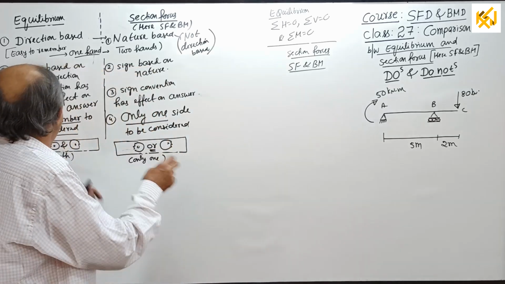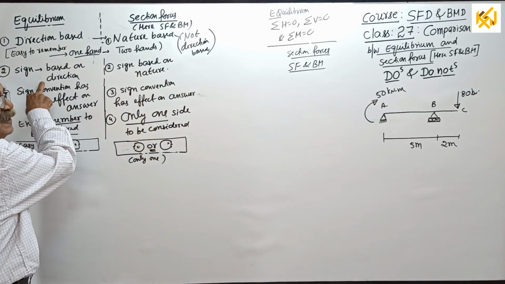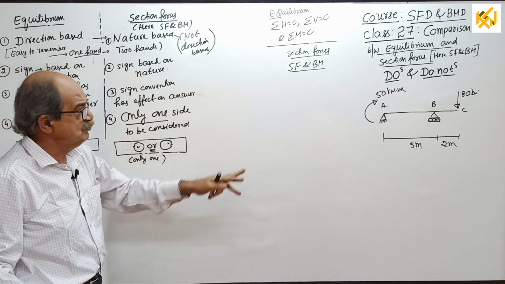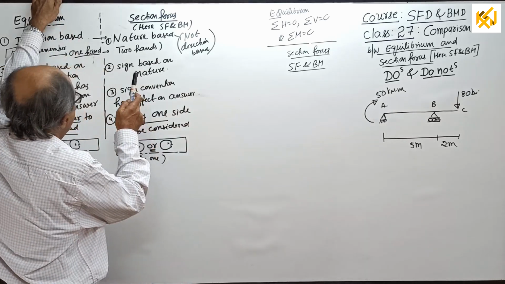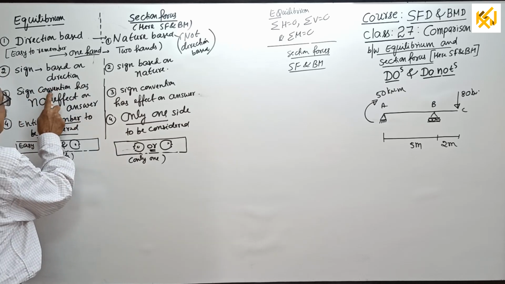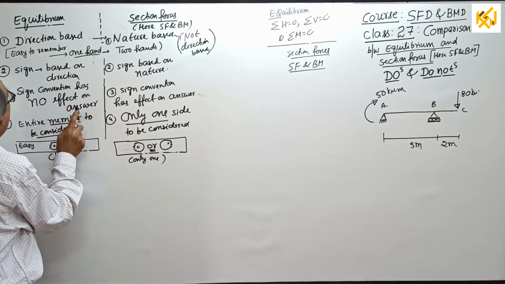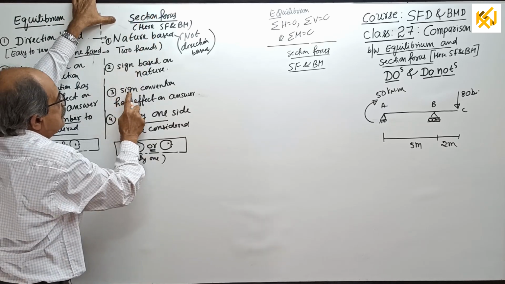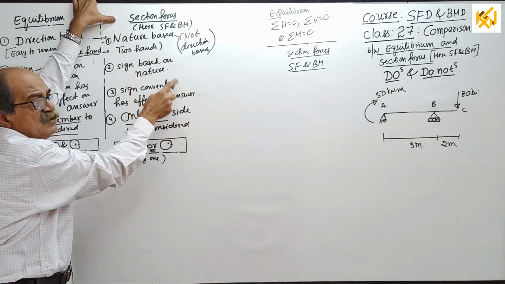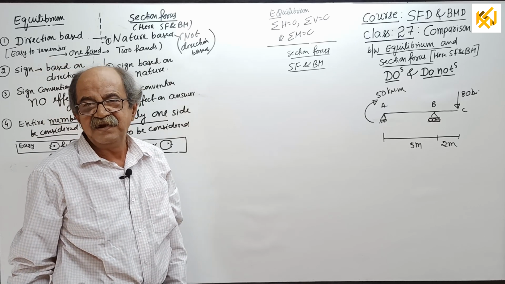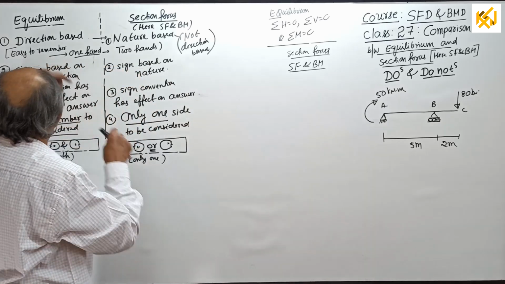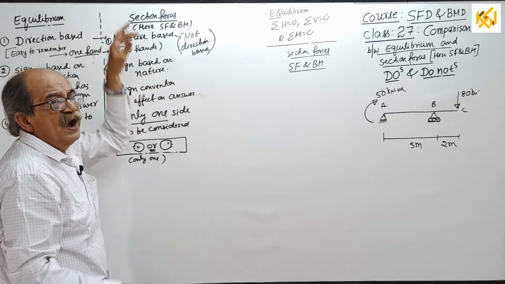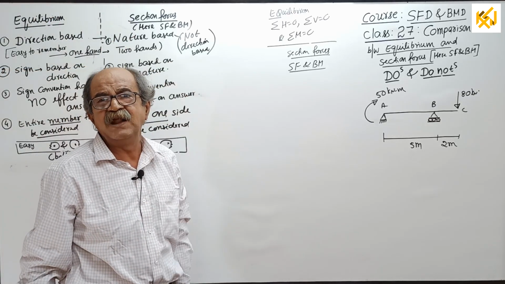Never bother about the sign convention used here. Upward positive, downward positive, take whatever you want. But remember, sign convention has no effect on the answer for equilibrium. For section forces, sign convention has an effect on the answer. The reason is, equilibrium finds the unknown by a condition, while section forces find a quantity based on sign convention.